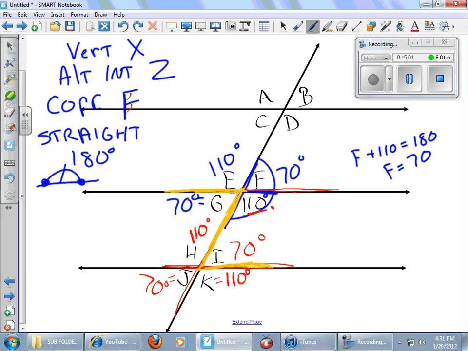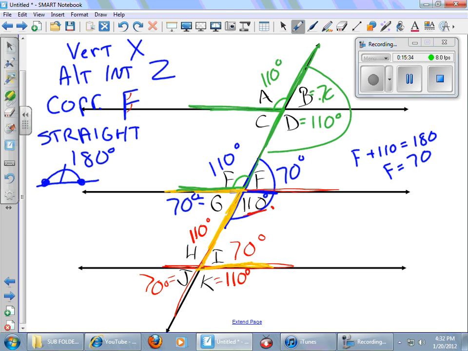All right, we're almost done. Now I'll pick a weird one. You probably see an easy one, but I see an upside down backwards F. See it? Which means that angle E and angle A must be the same. E is 110, so A must be 110 degrees. D must be 110 degrees, right? And I'll go back to my straight angle. I know that B and D make a half circle. So therefore B must be 180 minus 110, or 70 degrees. B and C must be 70 degrees.